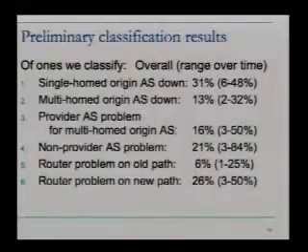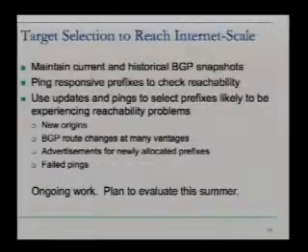And then looking at class 5 and 6, we saw that when there were problems with a particular router not getting traffic to the destination, it was much more likely to be on a new path rather than one that had historically been working. So this analysis that I just gave was just on 1,500 prefixes, and we're now working